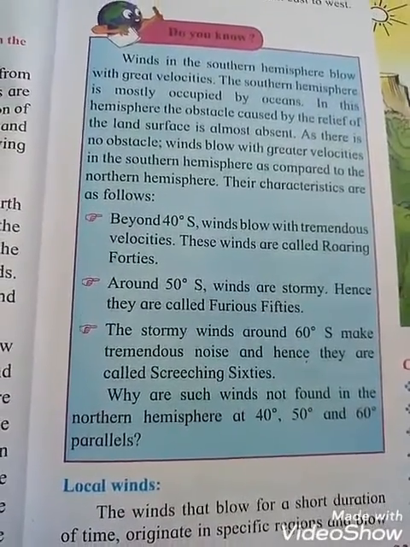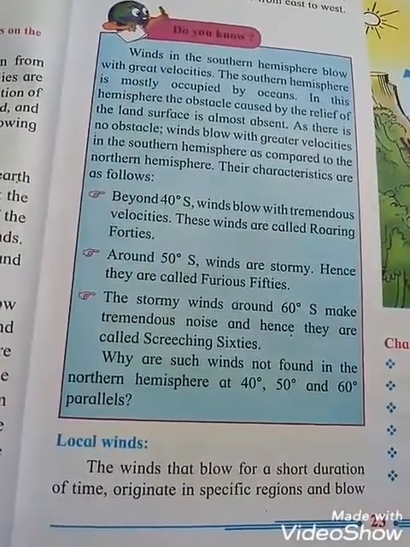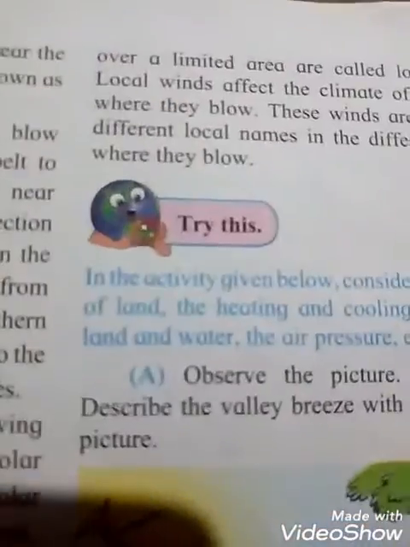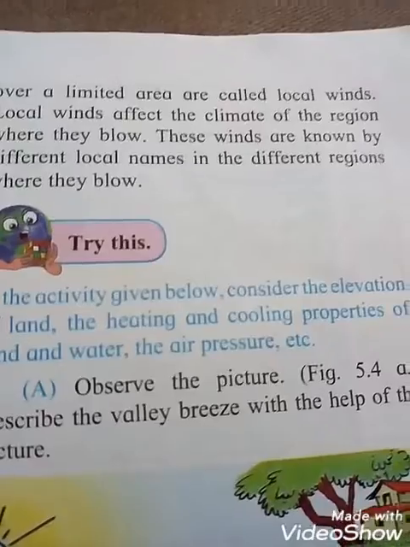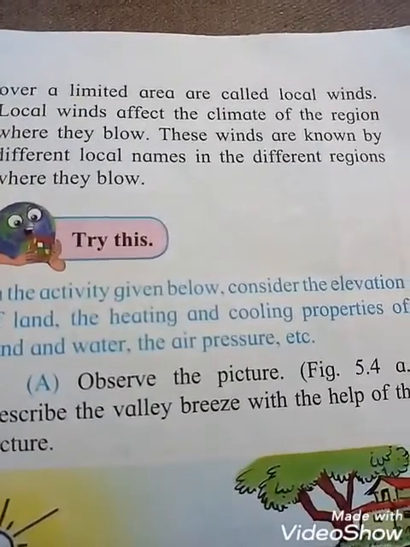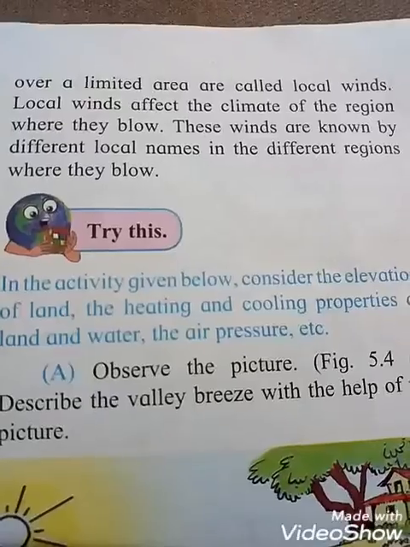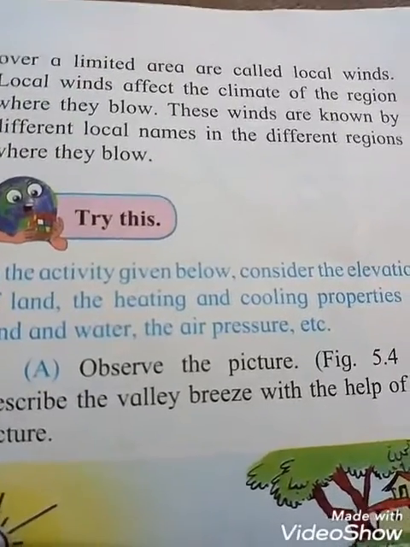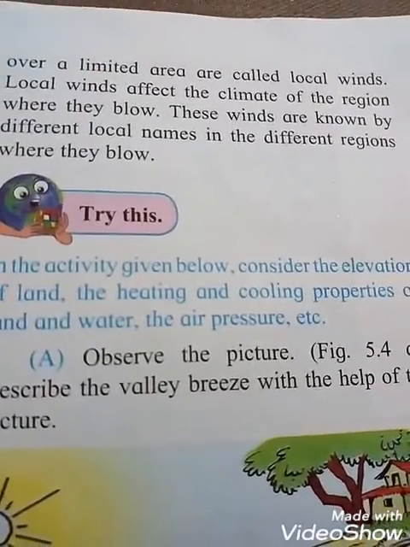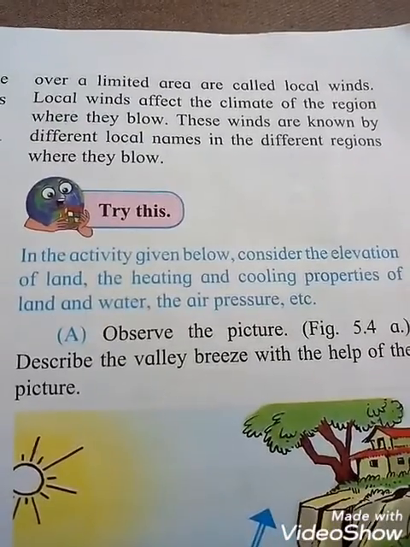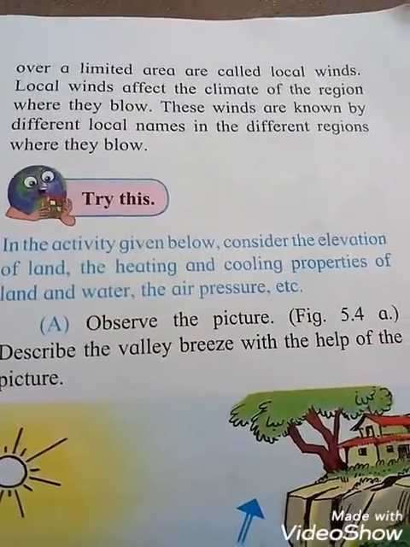Okay students, now local winds. The winds that blow for a short duration of time, originate in a specific region and blow over a limited area are called local winds. Local winds affect the climate of the region where they blow. These winds are known by different local names in the different regions where they blow.